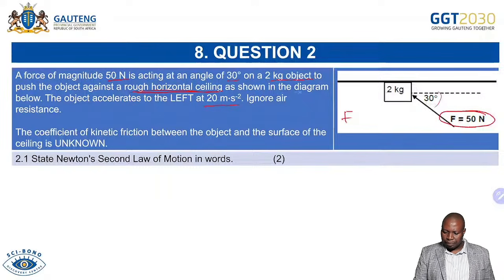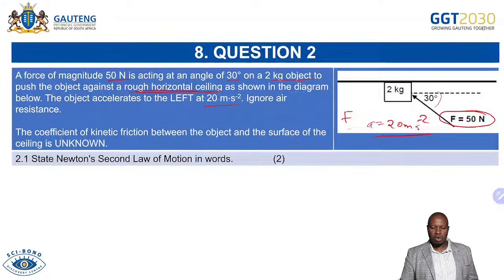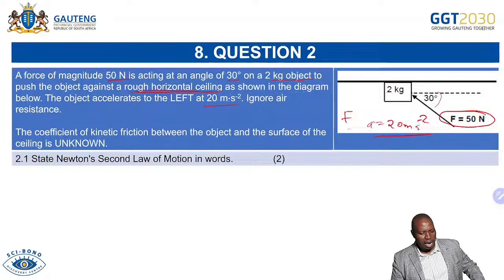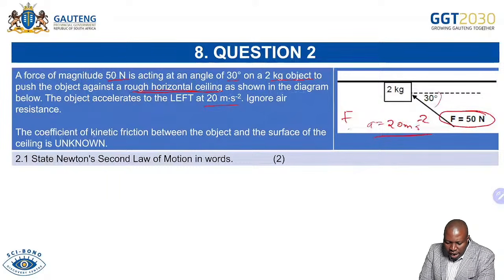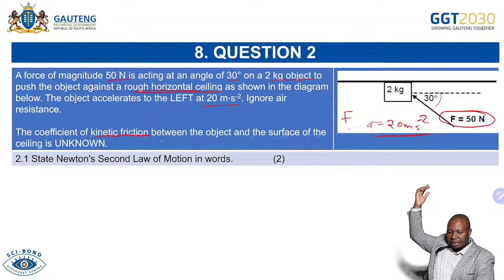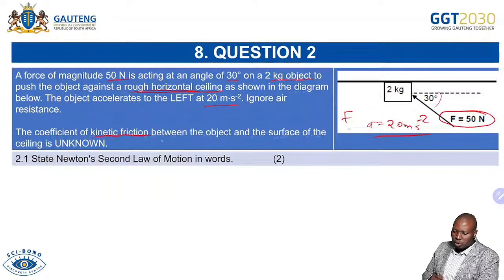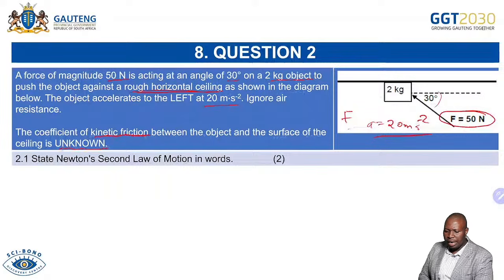You have acceleration as well, 20 meters per second squared. So that information is important. Always collect data, because that's what we are going to deal with now. And then the coefficient of kinetic friction between the object and the surface. Remember, they said the ceiling has a rough surface. So they're saying the coefficient of friction is unknown.